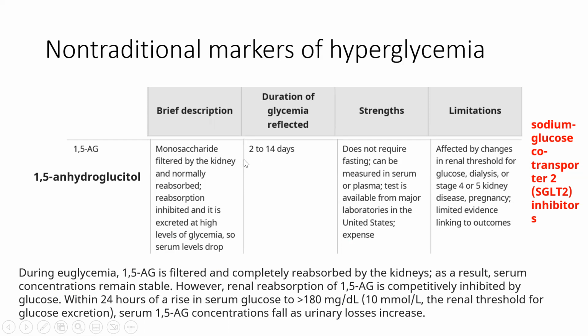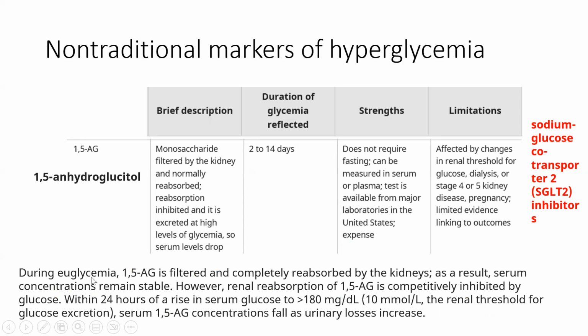It reflects the duration of glycemia over a period of 2 to 14 days. Again, it does not require fasting, and can be measured in serum or plasma. It is affected by changes in renal threshold for glucose. So basically, an SGLT2 inhibitor can interfere with its measurement. It can be affected by dialysis or by stage 4 or 5 kidney disease, also in pregnancy.